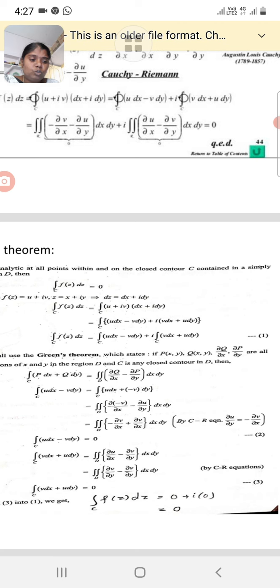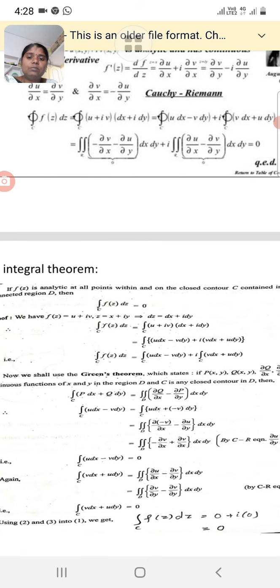Substituting the two values in the equation, the integral over C of f of z dz is equal to the integral of u dx minus v dy plus i into the integral of v dx plus u dy, which is 0 plus i times 0, so the total is equal to 0.